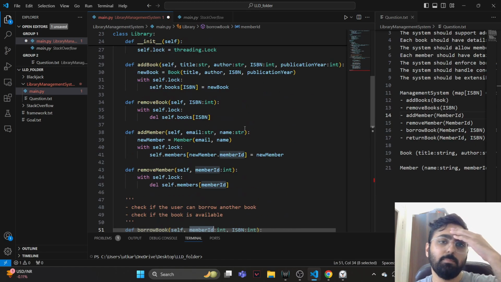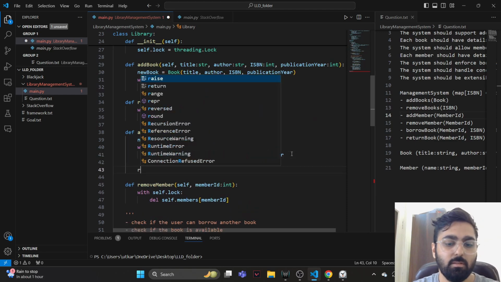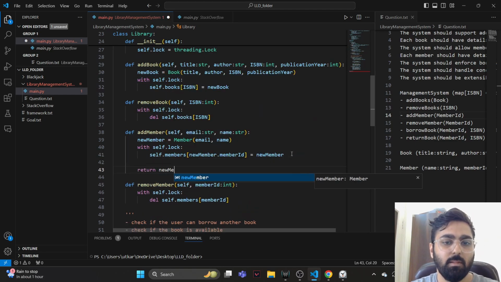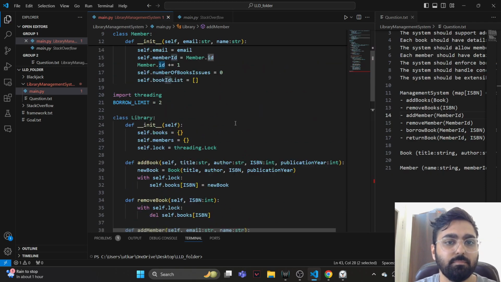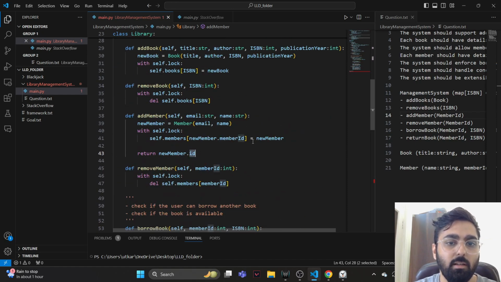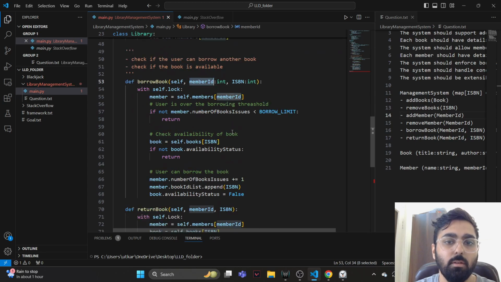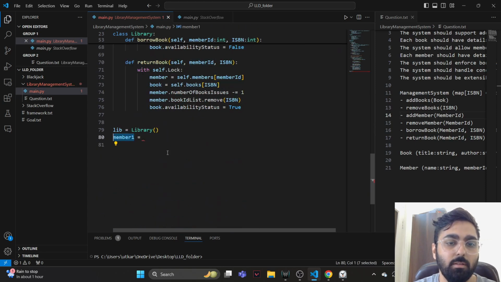So when we are adding the members, it would be better if we can just return the new member.id over here, so that we can use this ID later on when that member borrows a book, because the borrow book function expects a member ID.